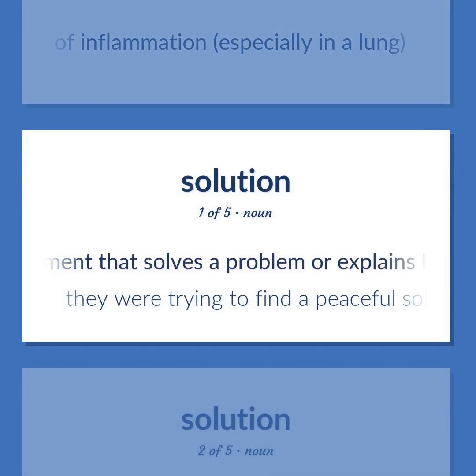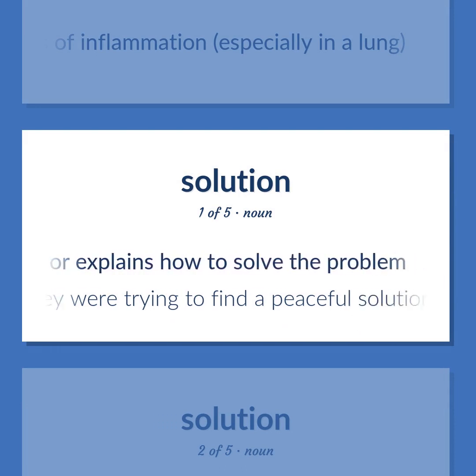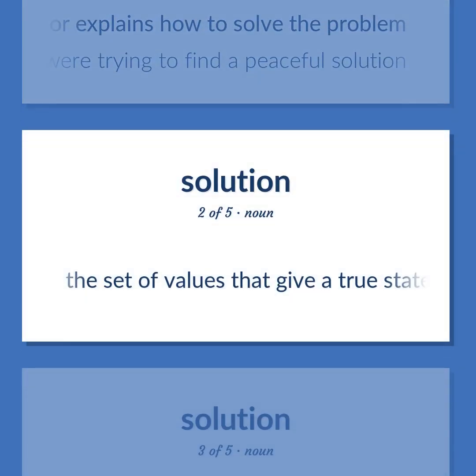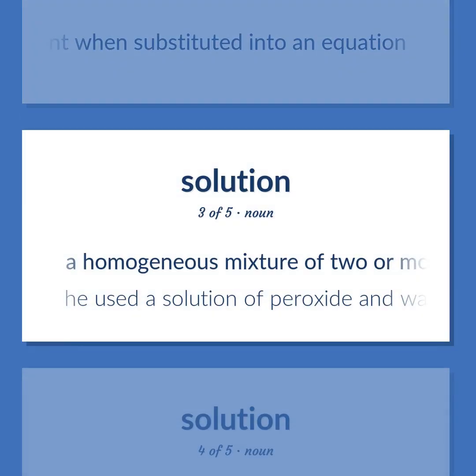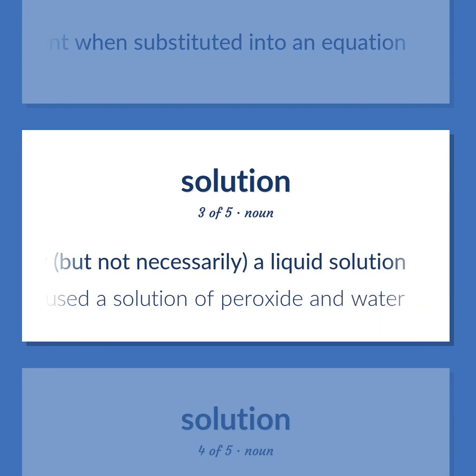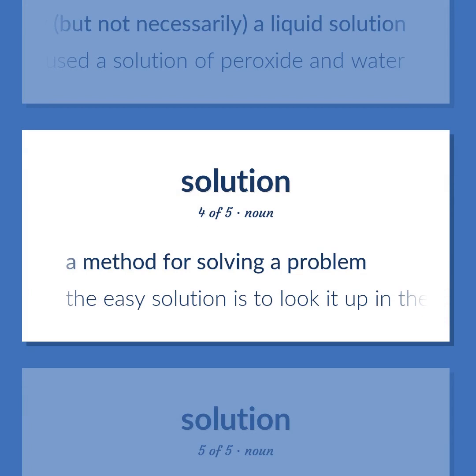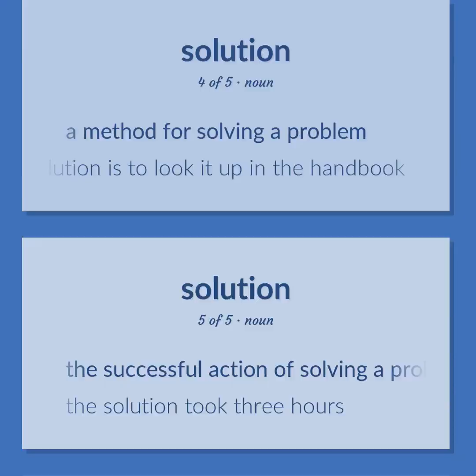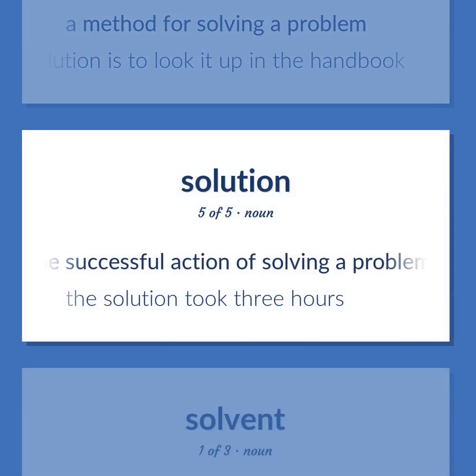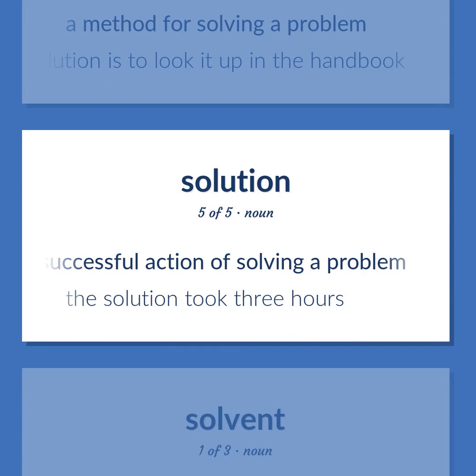A statement that solves a problem or explains how to solve the problem. They were trying to find a peaceful solution. The set of values that give a true statement when substituted into an equation. A homogeneous mixture of two or more substances, frequently, but not necessarily, a liquid solution. He used a solution of peroxide and water. A method for solving a problem. The easy solution is to look it up in the handbook. The successful action of solving a problem. The solution took 3 hours.